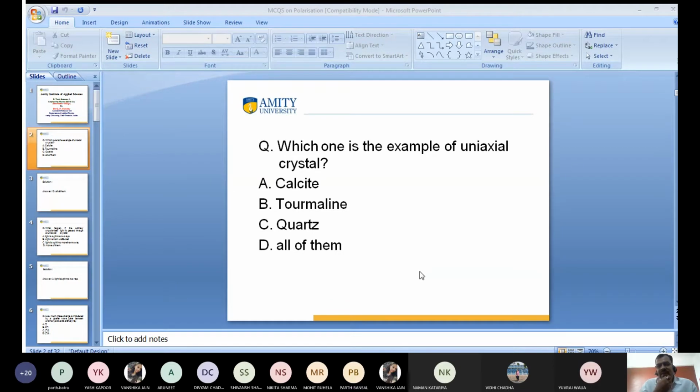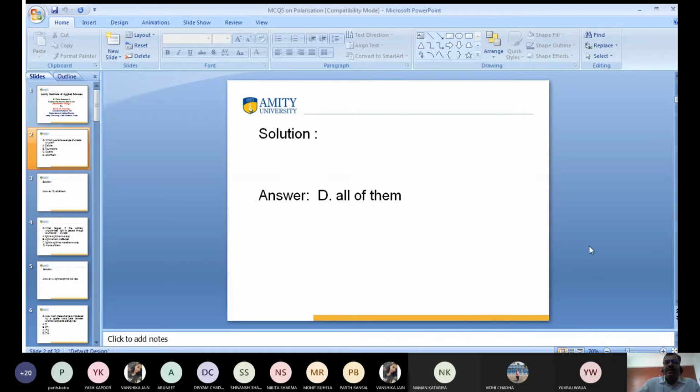Rama, are you here? Yes, sir. Tell me what is the answer, Rama. Sir, all of them. Very good. Everyone has given a good answer. All of them is the correct answer.